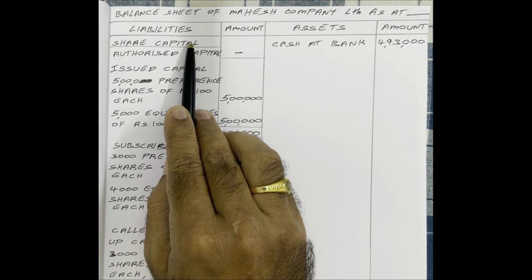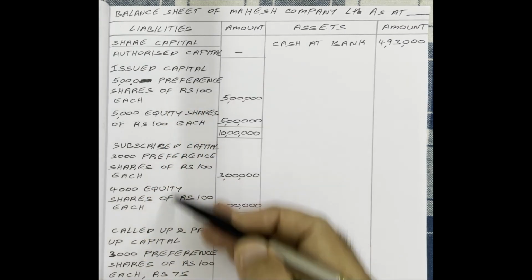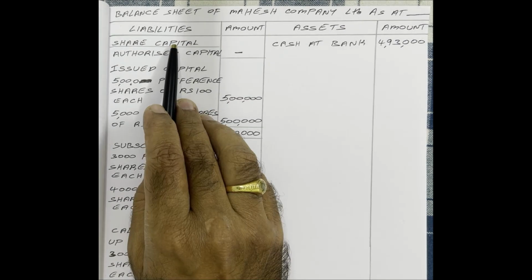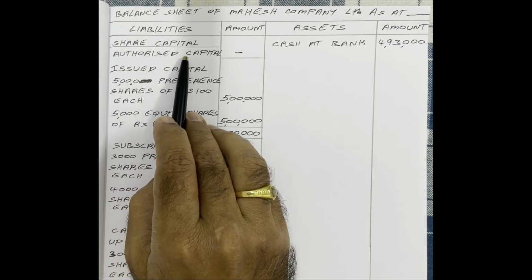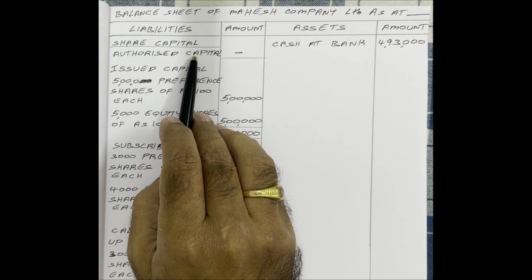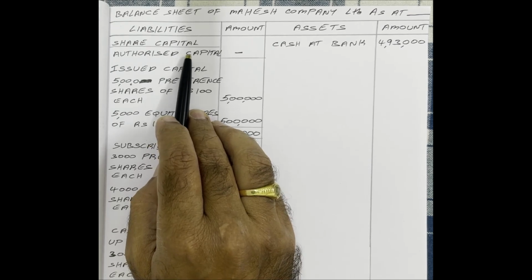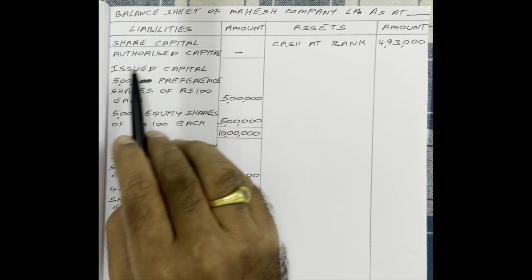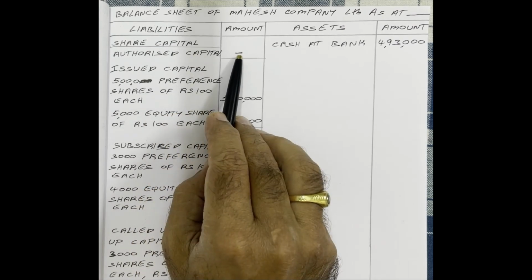Under the share capital heading, we have to show different categories of liabilities. We have to start with authorized capital. But in the present problem, authorized capital information is not given. Directly starting the problem with the issued capital details. Therefore, authorized capital is nil.